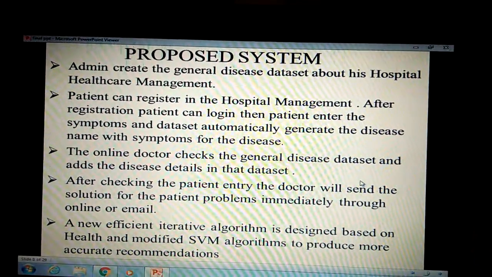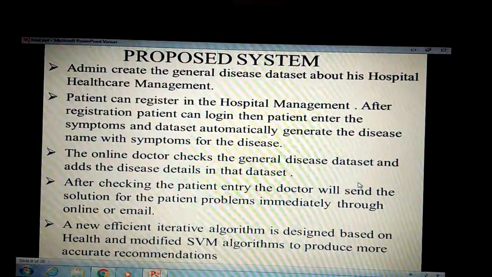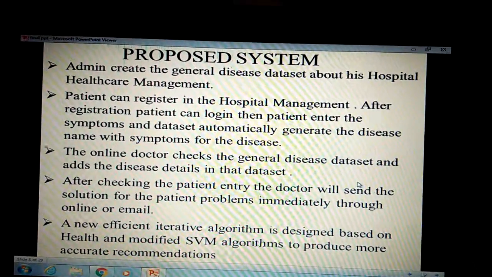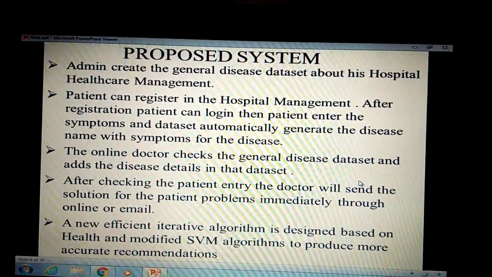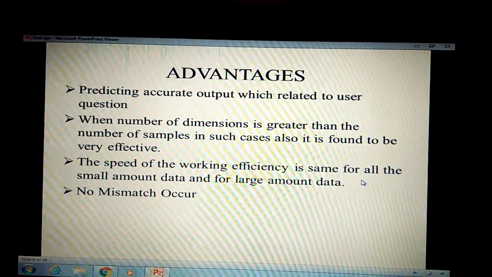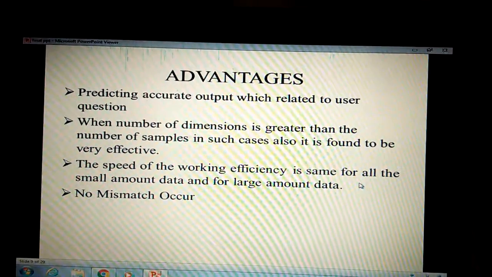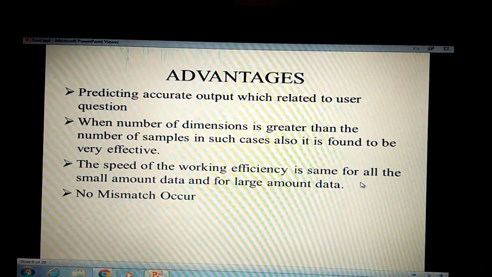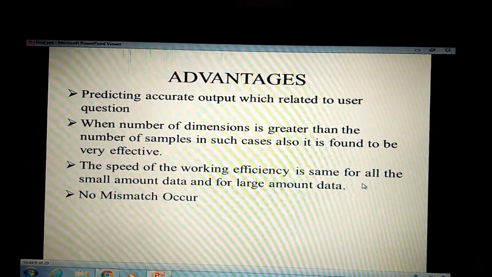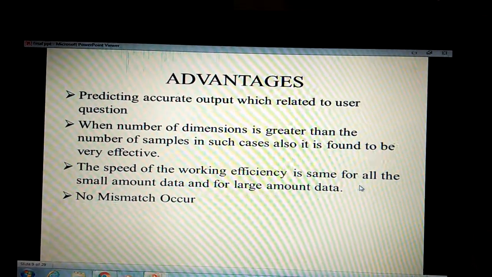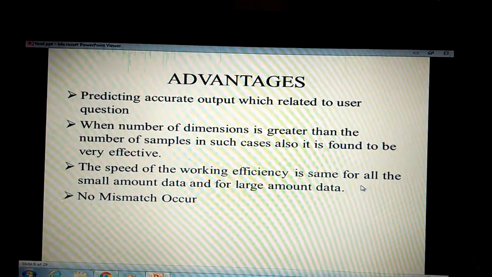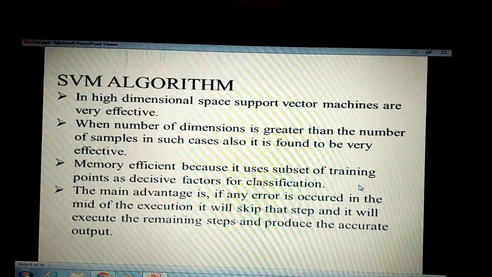A new efficient iterative algorithm is designed based on the health and modified SVM algorithms to produce more accurate recommendations. The main advantages are predicting the accurate output related to the user questions when the number of dimensions is greater than the number of samples. In such cases also, it is found to be very effective. The speed of working is efficient and there is no word mismatch.